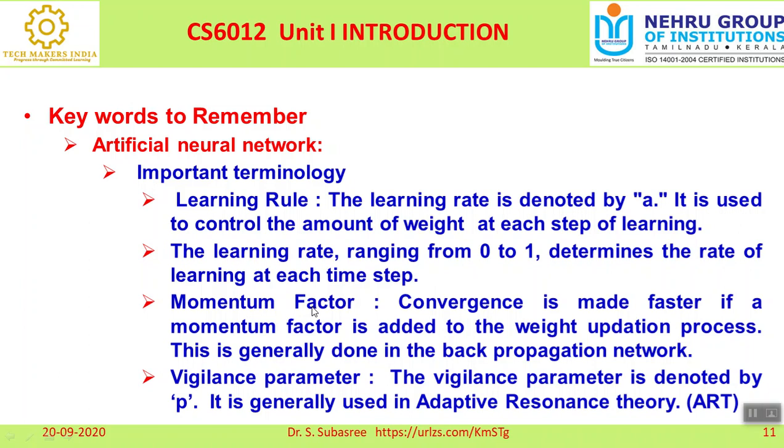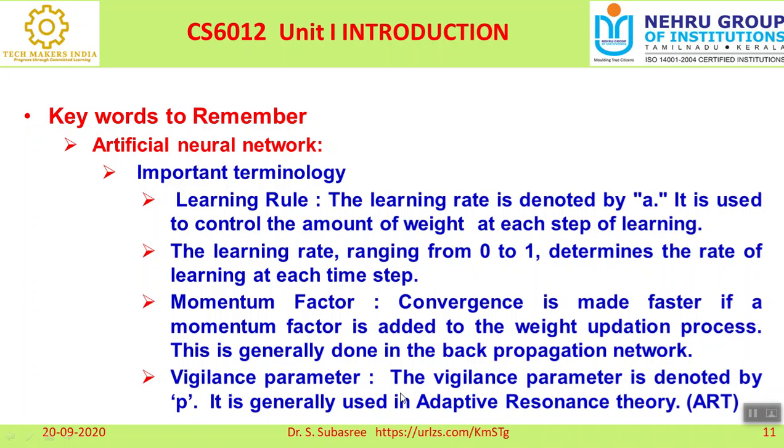We know very well that there are 18 steps in the back propagation algorithm. When you complete all 18 steps for a single iteration, how many iterations do you want to perform, and when can we stop? This is the convergence factor. If the previous iteration value and the next iteration value are the same, we can stop, or we can fix some threshold target, and if we reach the target we can also stop. So the momentum factor is very, very important as far as the back propagation mechanism is concerned.